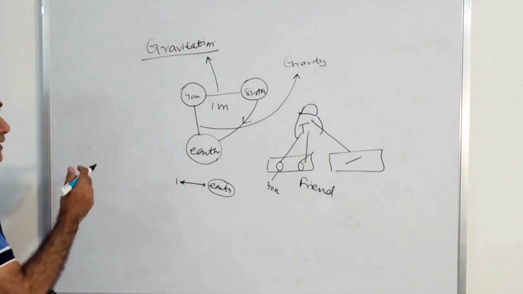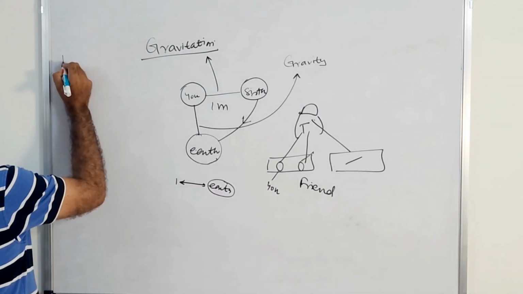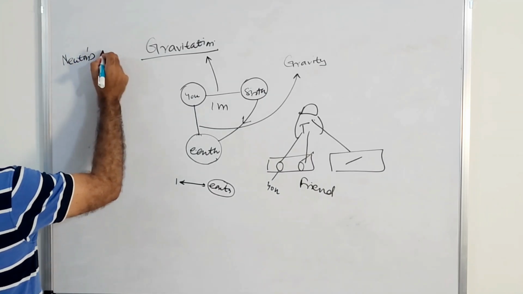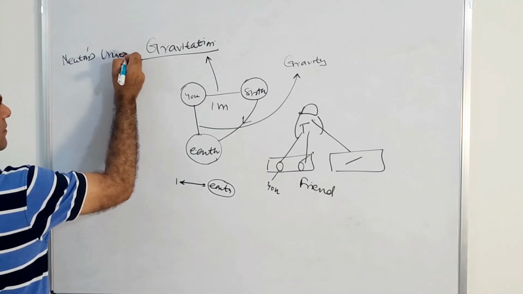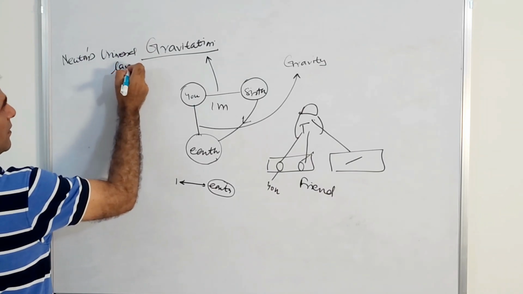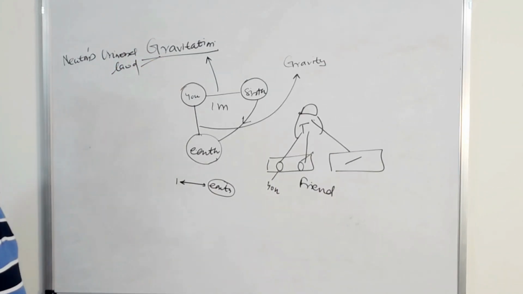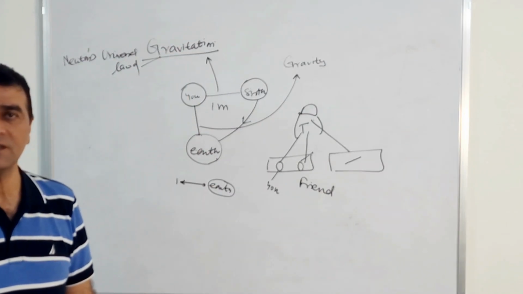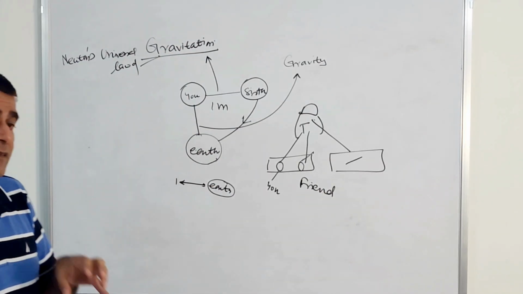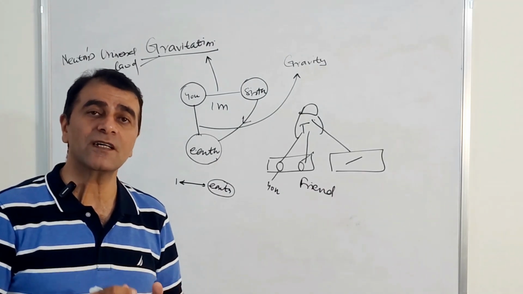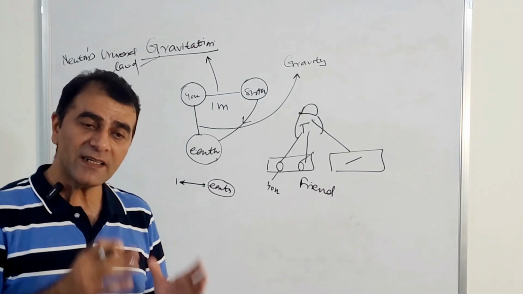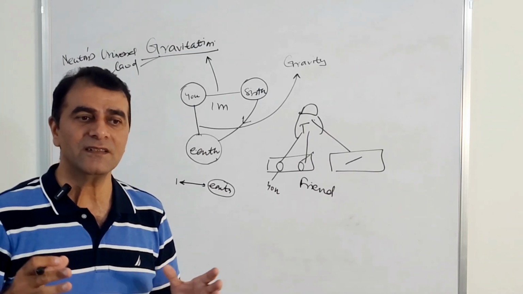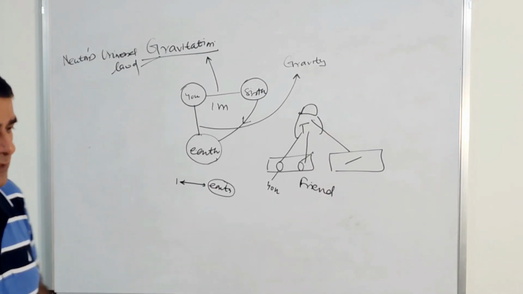So for that, you have heard the name of Newton. Newton gave a universal law of gravitation. So today we will study Newton's universal law of gravitation, in which we will find the answer to how much is the force acting between two bodies, which is the gravitational force of attraction.